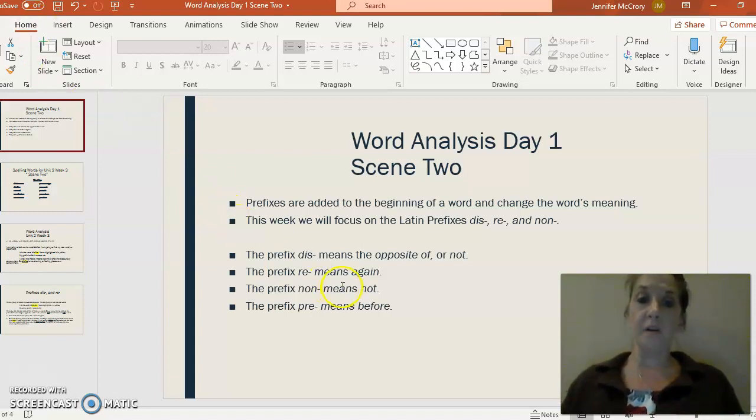So the prefix to begin with, the prefix dis means the opposite of or not, but we're going to focus primarily on it meaning not. The prefix re means again or to do again. The prefix non also means not. So there is a similarity between dis and non. And then the prefix pre means before. So we're going to go ahead and jump in and get started.